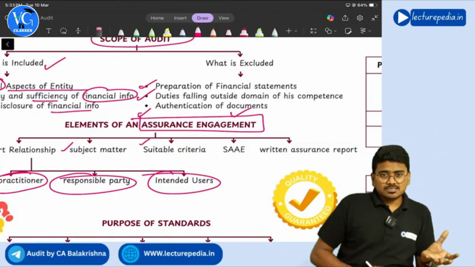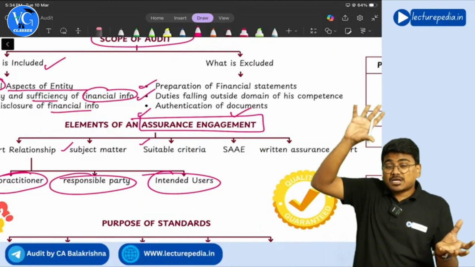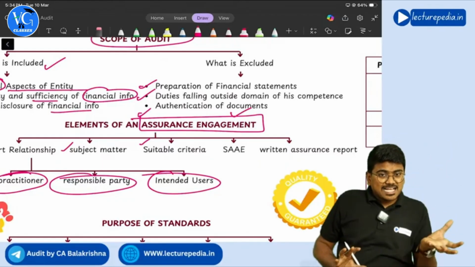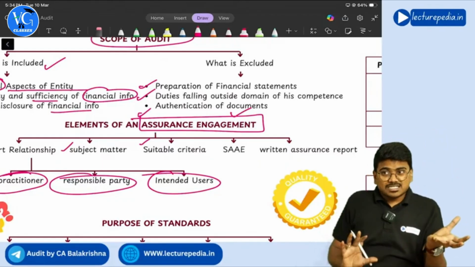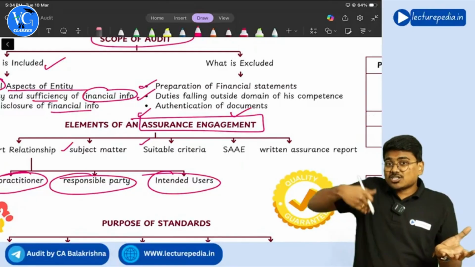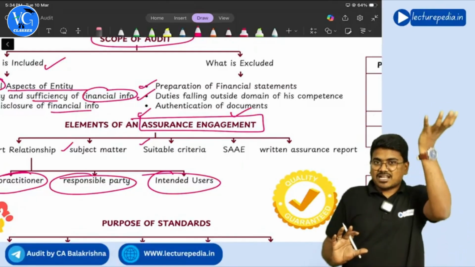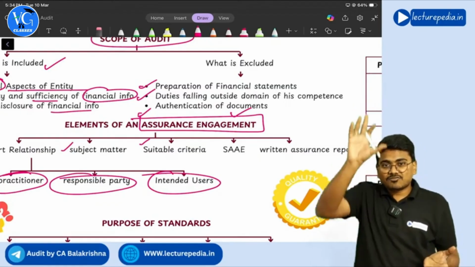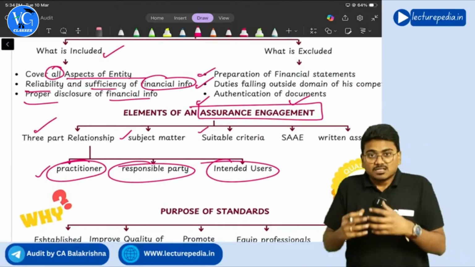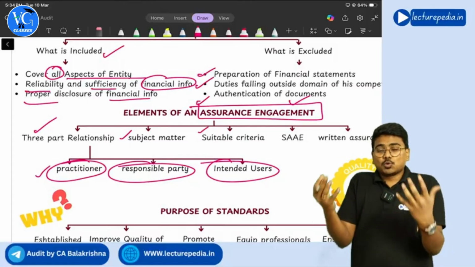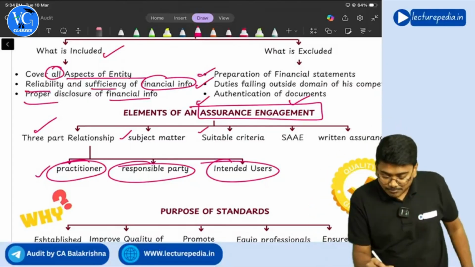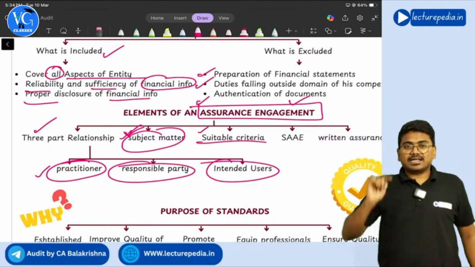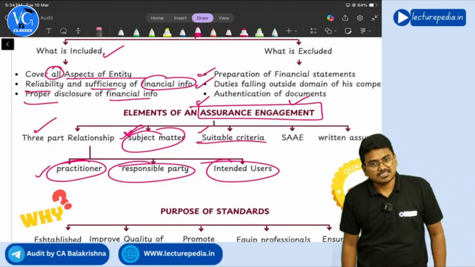Financial statements have to be prepared as per the applicable financial reporting framework. So the subject matter has to be prepared by following certain criteria. So in case of audit, the subject matter is financial statements, and the criteria is the applicable financial reporting framework. Understand? So the framework or the rules as per which the subject matter has to be prepared is known as suitable criteria. Getting it? Yes sir.